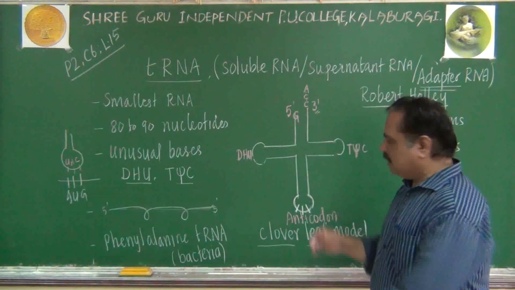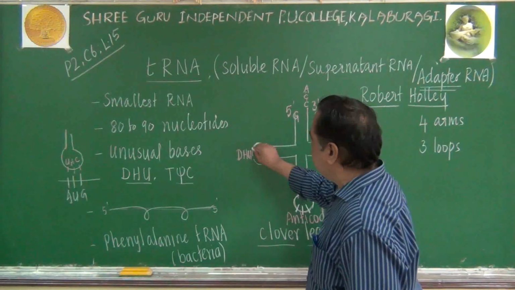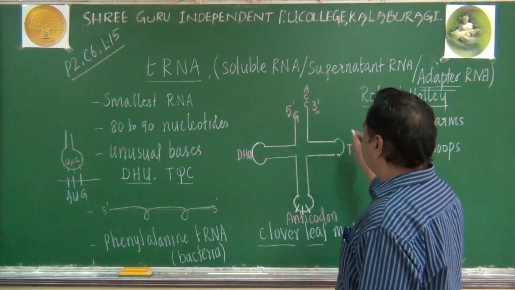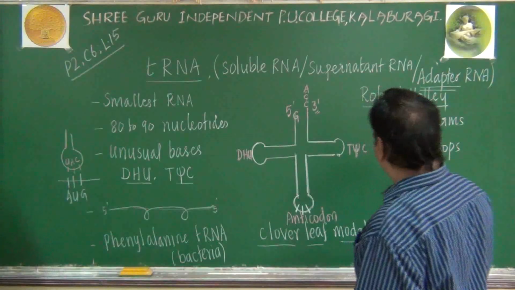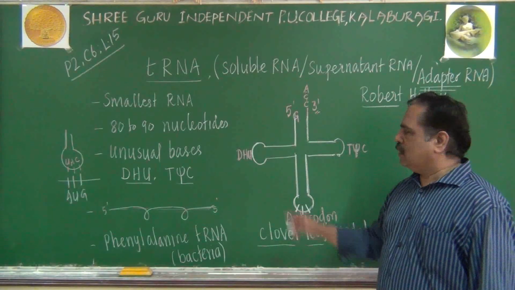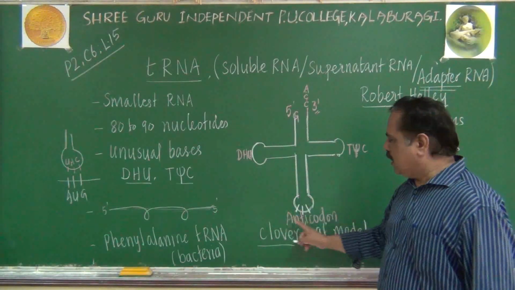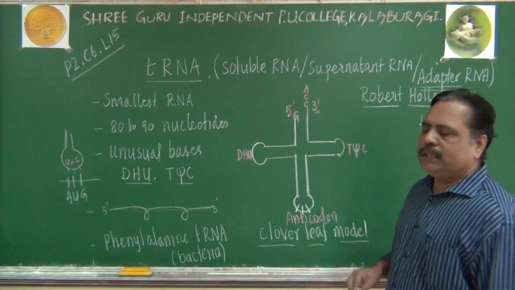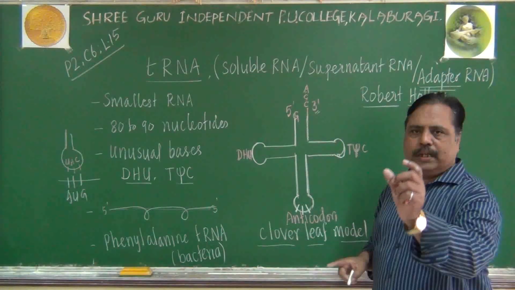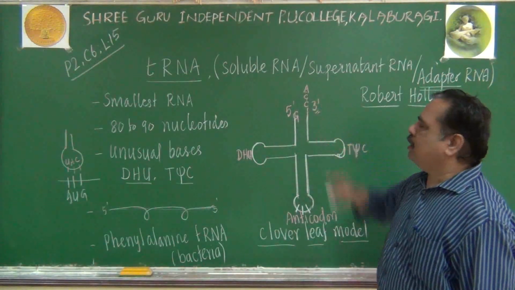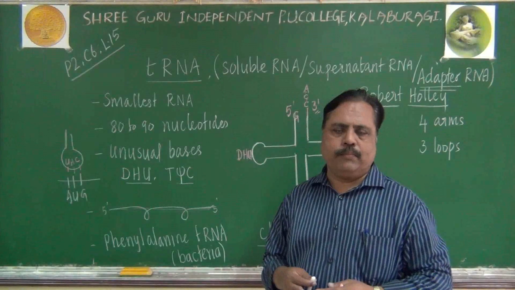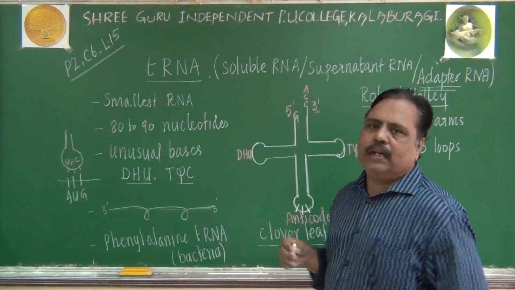So remember students, this is the structure of a tRNA molecule. It has a characteristic clover leaf structure. In this clover leaf structure, 4 arms are present and 3 loops are present. What are those loops? One is called the DHU loop, another is the anticodon loop, and the third is the T-C loop. At the 5' end, one guanine is present. At the 3' end, the ACC nucleotides are present, otherwise called CCA. Now remember, this is the structure of phenylalanine tRNA.